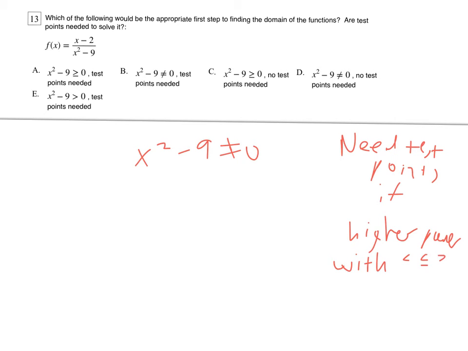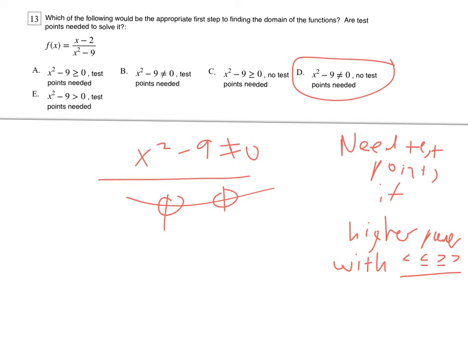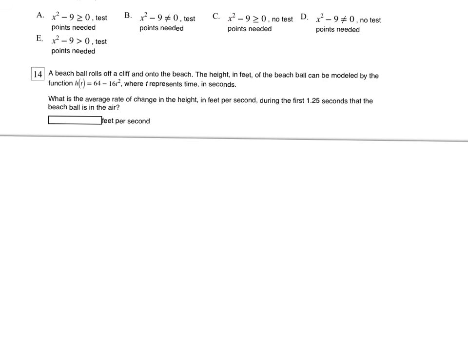Now, you'll notice in this case, we don't have one of those guys, and so for that reason, we do not need test points. And so we don't need test points for the not equals to. We only need test points for these guys over here. So this one, if you were to do the domain, would just be everything else. I don't need to do test points because I don't need to worry about whether it's positive or negative. It just can't equal -3 or 3.